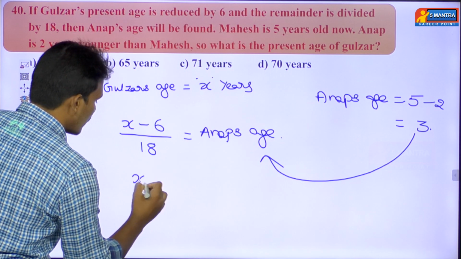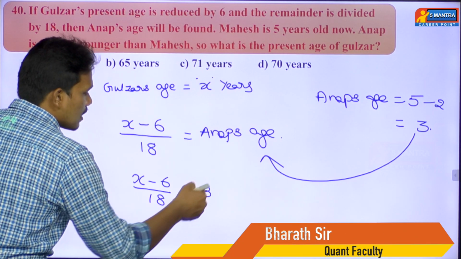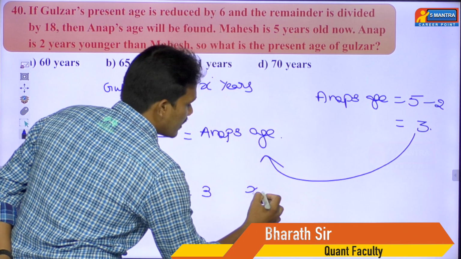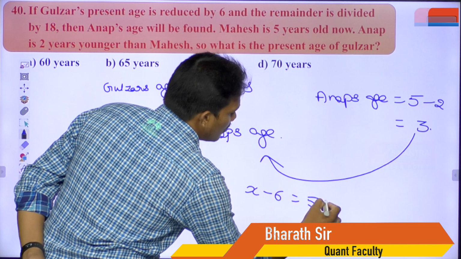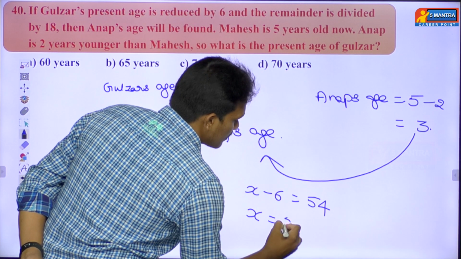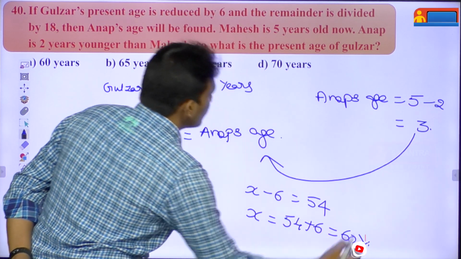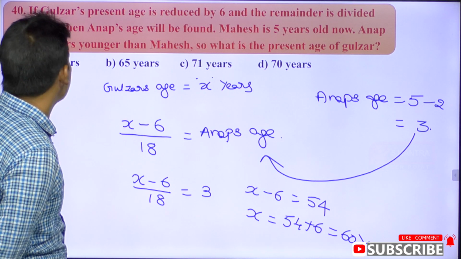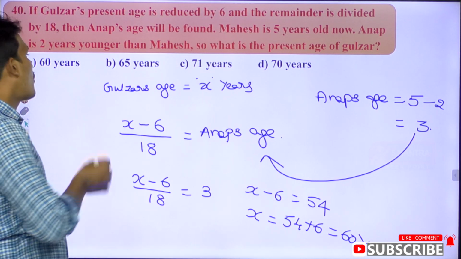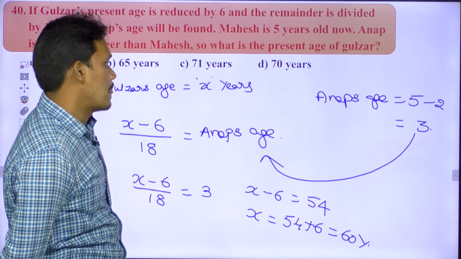So directly you can substitute this value here. You will be left with (x minus 6) by 18, so that value equals 3. So 18 times 3 is how much? 54. So x minus 6 equals 54, and x equals 54 plus 6, so that will be 60 years. Then here we found Gulzar's age will be 60 years. Then option A is the right answer.